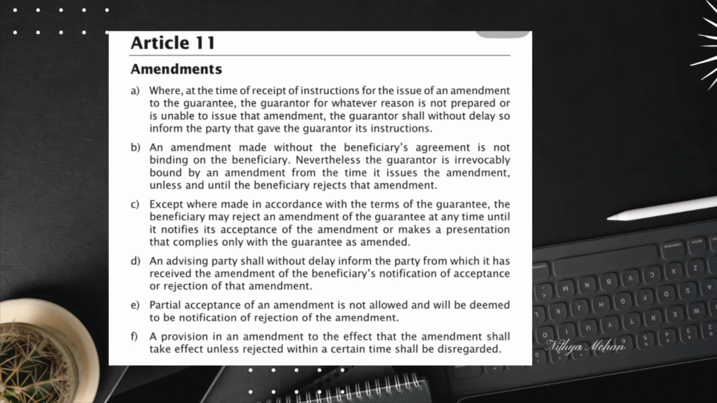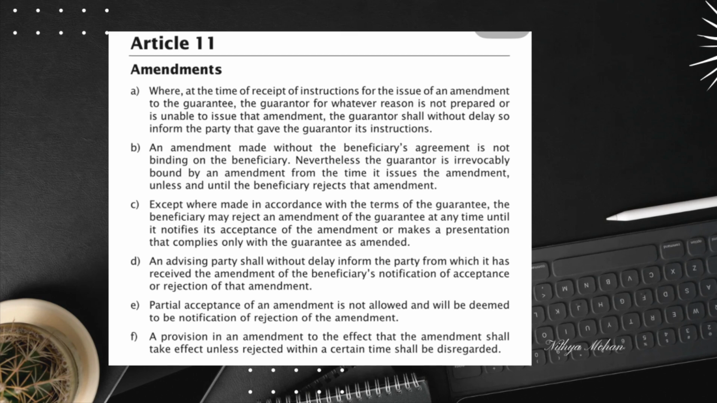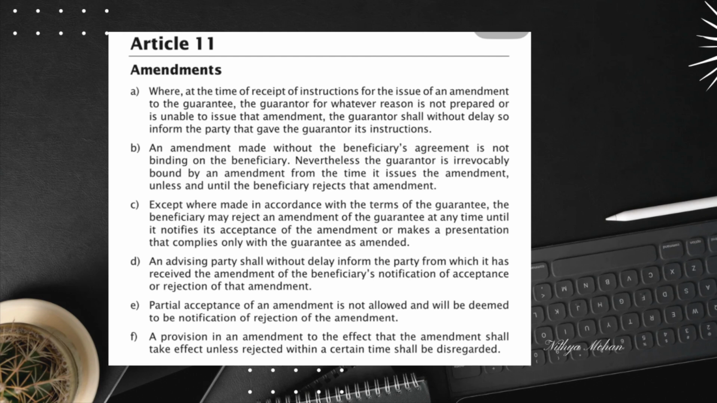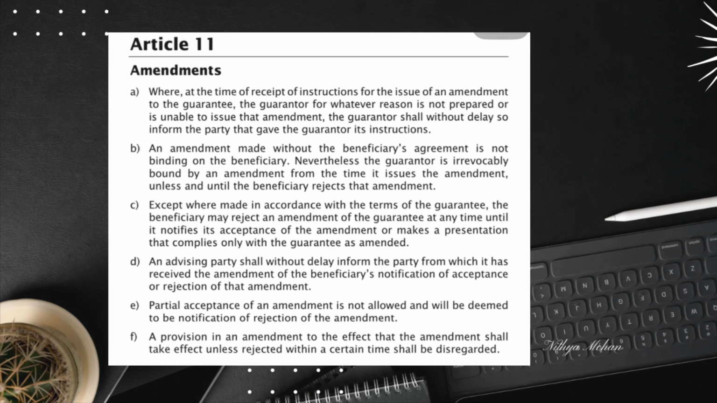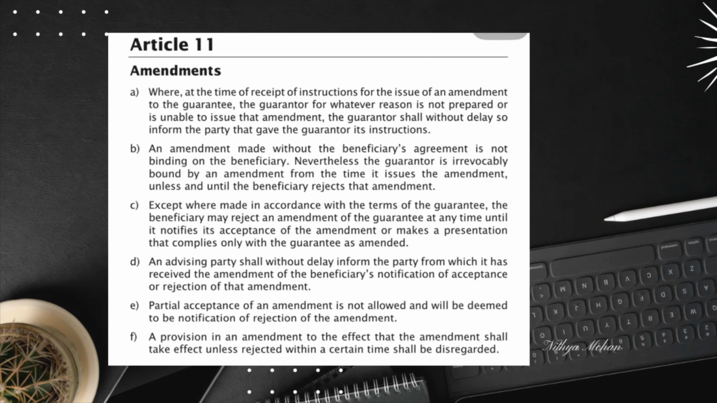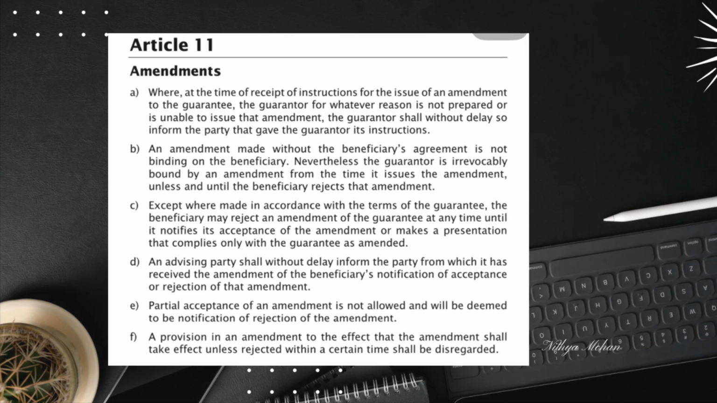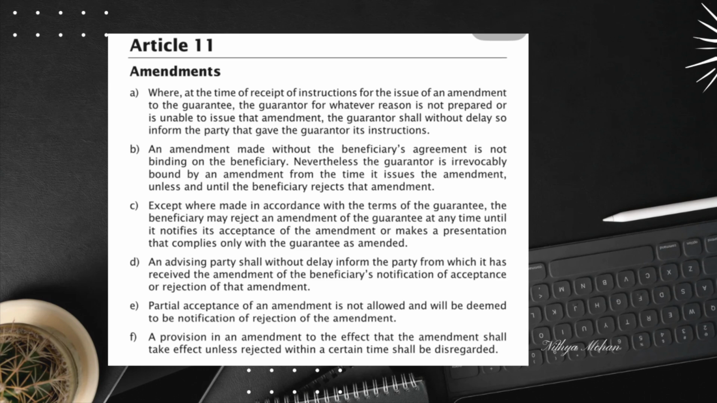Second, the guarantor is bound by the amendment once it is issued, even if it is pending the beneficiary's acceptance or rejection. Third one, partial acceptance is not allowed. If the beneficiary accepts only a part of the amendment, it is treated as a full rejection. Fourth one, amendments with automatic provisions are invalid, such as clauses like effective unless rejected within a certain time period. If a beneficiary's acceptance or rejection is notified to the advising bank, it must promptly inform the guarantor or next advising party.